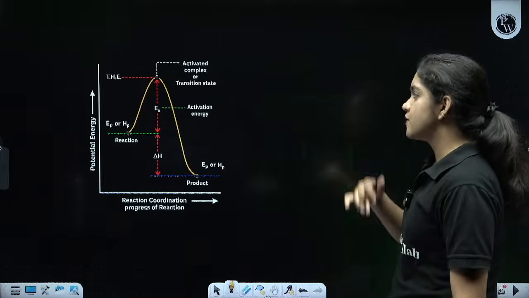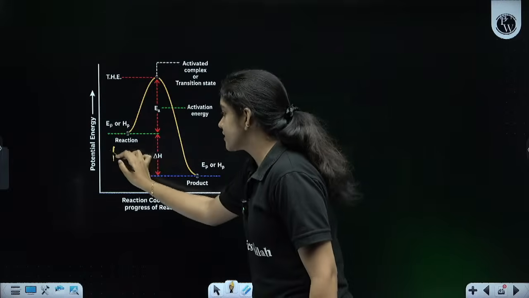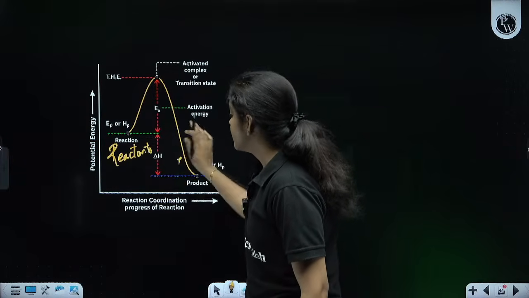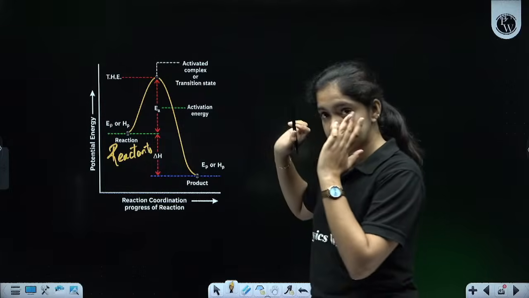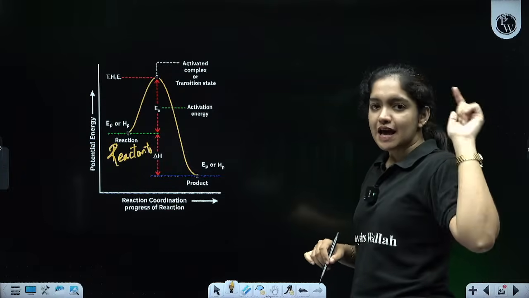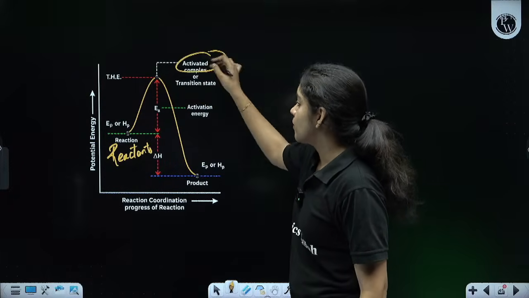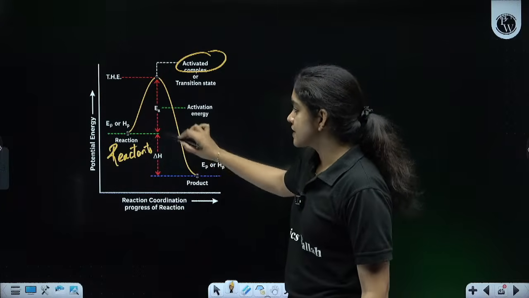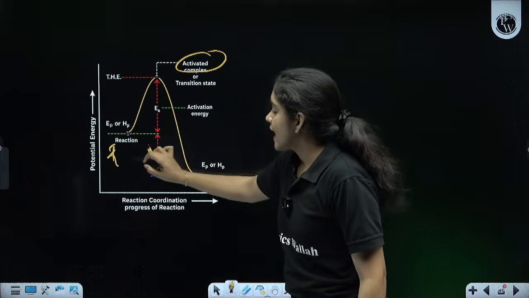This is the graph showing reactants changing into products. The reactants form a transition state, like the one we have drawn now, H2 plus I2 forming the H-H-I-I transition state. In the transition state, the activated complex suddenly changes into product.